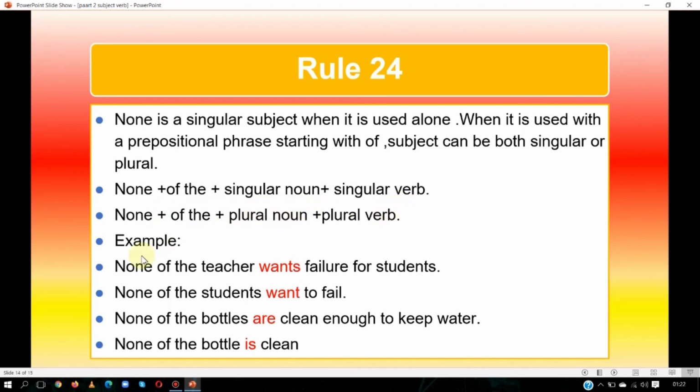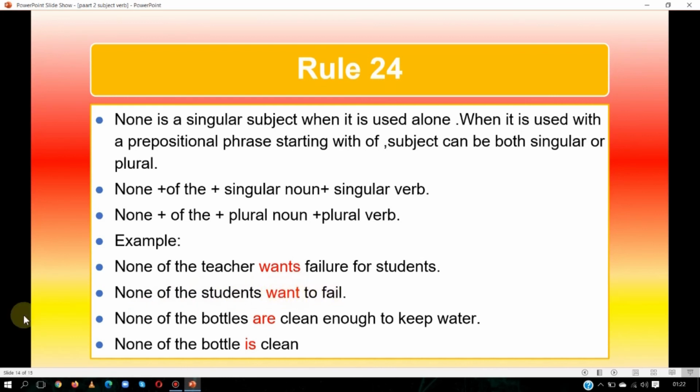How? See the examples. None of the teacher wants failure for students. Here we have used none, after that the of phrase, after that teacher. It is singular, so we have used a singular verb. Similarly, none of the students wants to fail. Here students is plural, so we will use a plural verb.